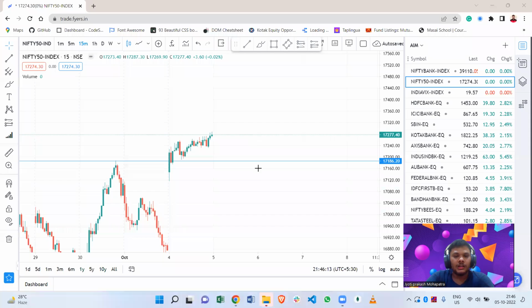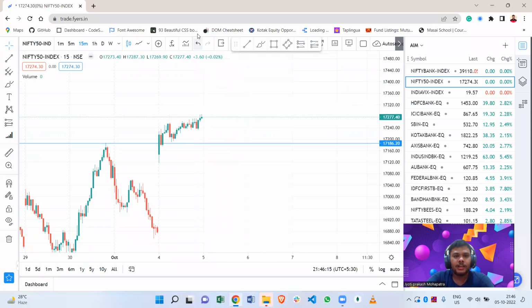Okay. And let's assume the market gaps down, opens gap down below 70,200, then we can easily take a trade for any negative scenario. If we see any negative candle closing around 17,200 to 17,180, in between 17,180, then we can easily take a trade for selling, and our target will be 17,100 to 17,000, round level 17,000. Okay. And that's all for Nifty.